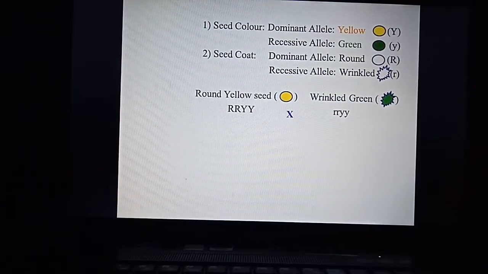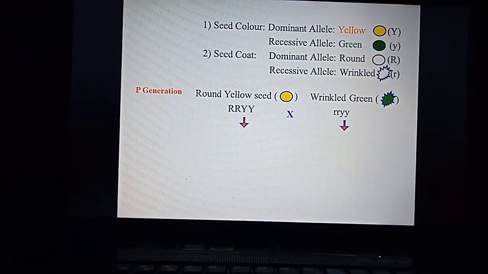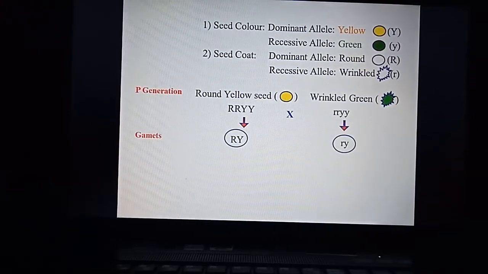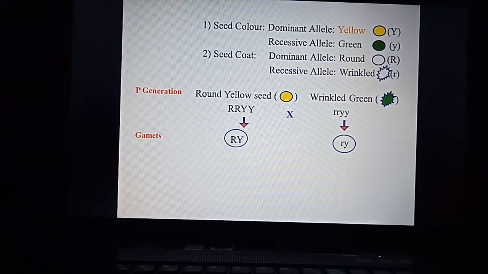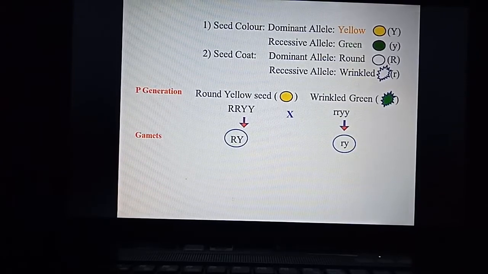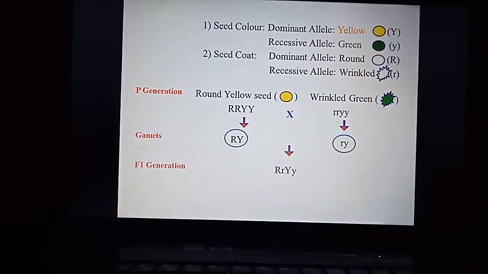This is called the parent generation. The round yellow seed forms capital R, capital Y gametes. Similarly, the wrinkled green seed produces small r, small y gametes. These gametes fuse together in the F1 generation.